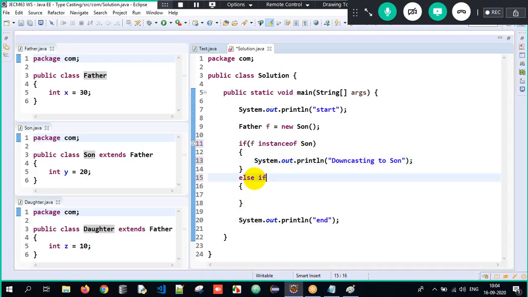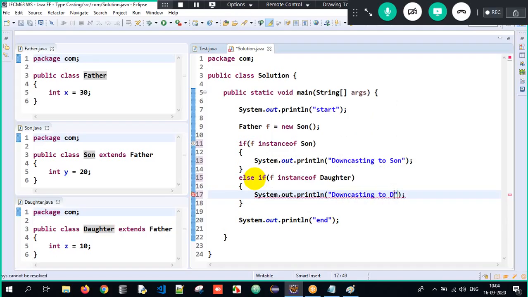Else if f is an instance of something else, for example Daughter, I will write sysout downcasting to Daughter. Now, closely observe.